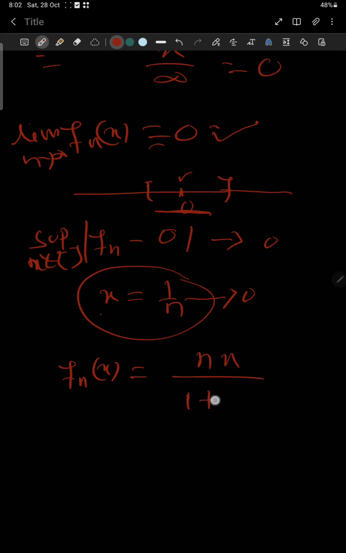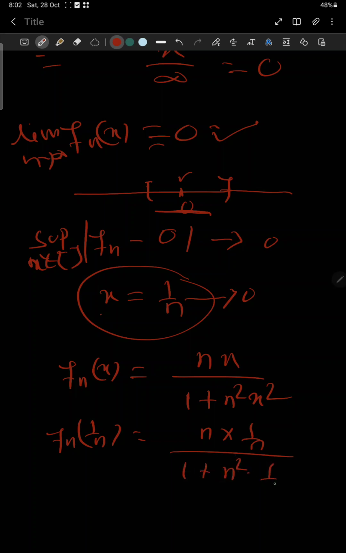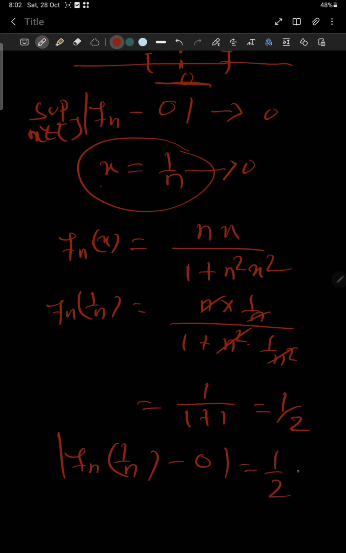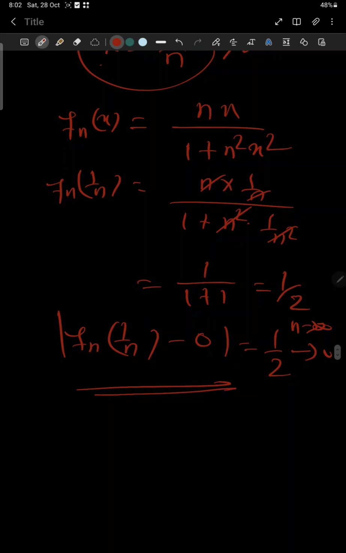nx by 1 plus n square x square. So fn(1 by n) gives n times 1 by n over 1 plus n square times 1 by n square. This cancels, this cancels. So it gives 1 by 1 plus 1, which is equal to 1 by 2. So fn(1 by n) minus the 0 function always gives 1 by 2. This quantity does not go to 0 when n tends to infinity, so the supremum cannot go to 0. Therefore this sequence is pointwise convergent, but does not converge uniformly.